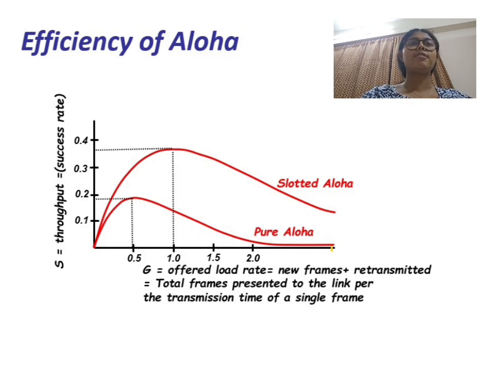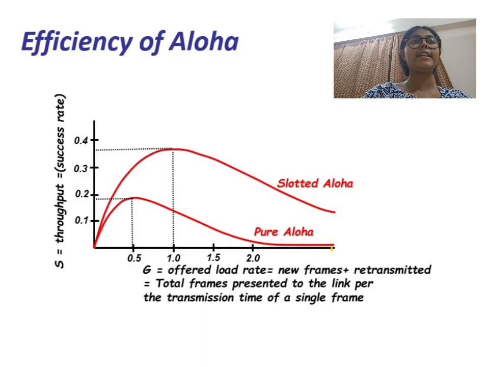However, because transmissions can occur at any moment, collisions are very frequent, and the vulnerable time in pure Aloha is twice the frame transmission time, or 2T, which means that collisions are more likely. As a result, the maximum channel utilization of pure Aloha is relatively low, only about 18%.